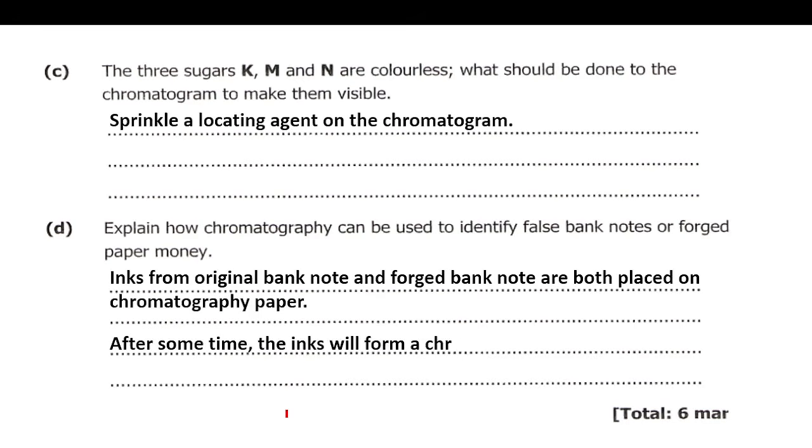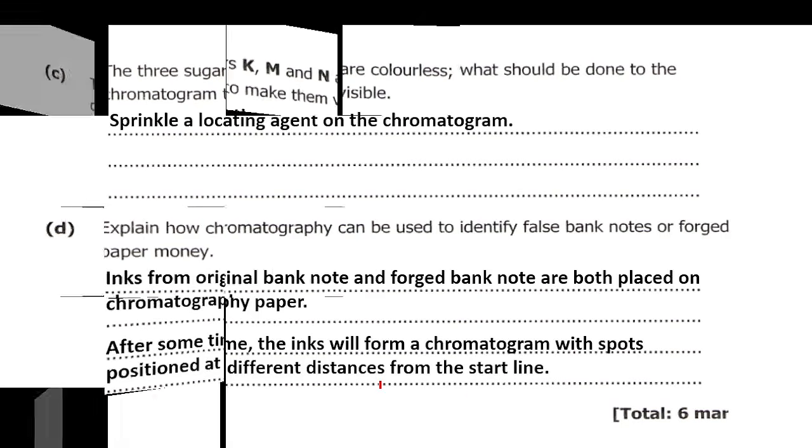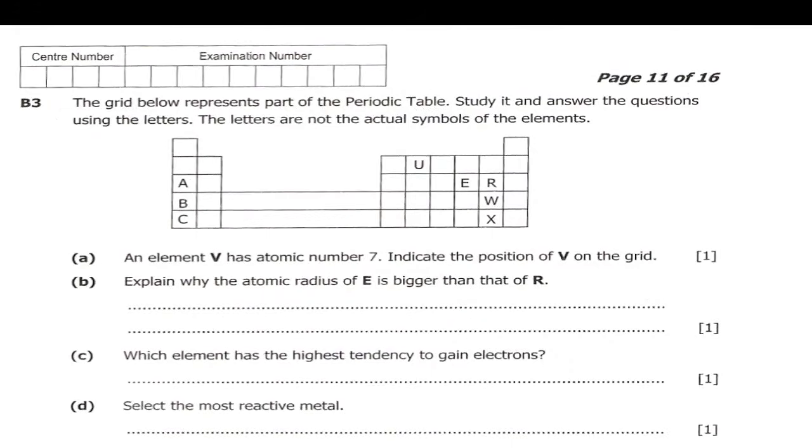After some time, the inks will form a chromatogram with spots positioned at different distances from the start line. I think that is it. So after some time, the inks will form a chromatogram with spots positioned at different distances from the start line. Yeah, so that's the answer here. So let's go to question 3.